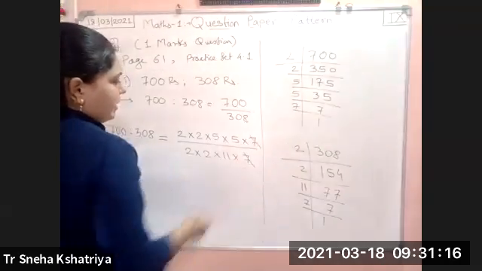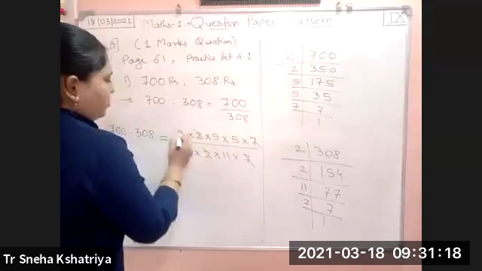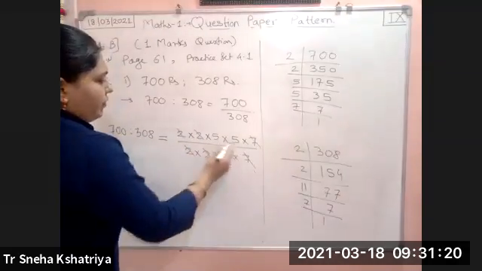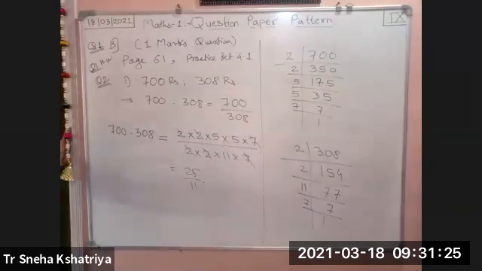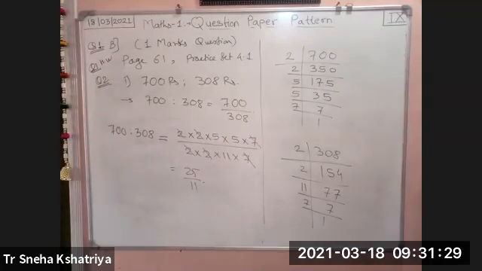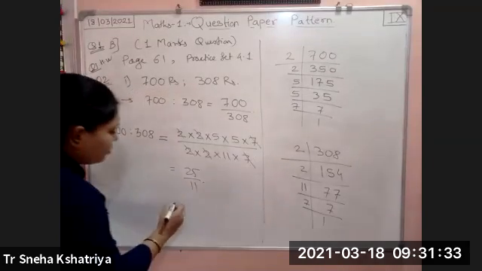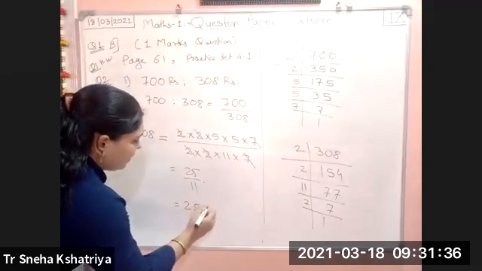One 7 gets cancelled, 2s get cancelled, 5 fives are 25 divided by 11. So this is the answer, 25 divided by 11, the ratio of first quantity to second quantity. So this can be written as 25 as to 11.